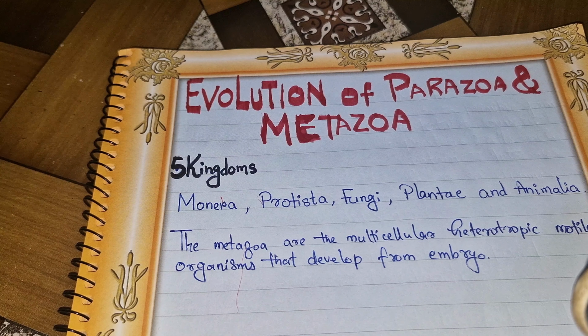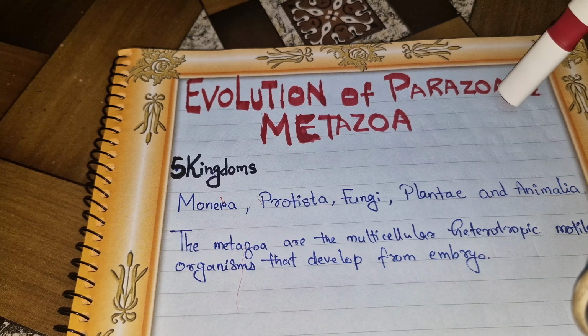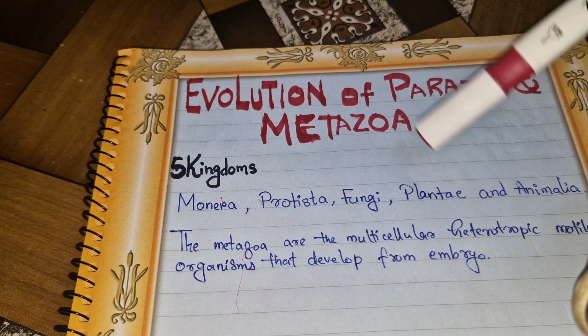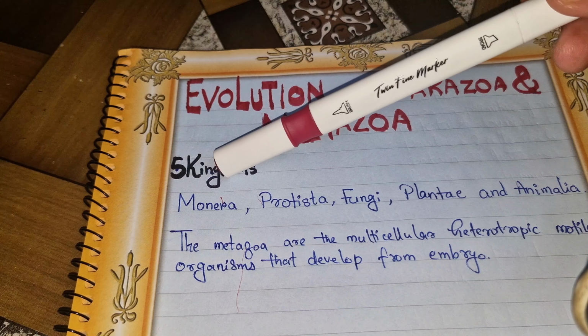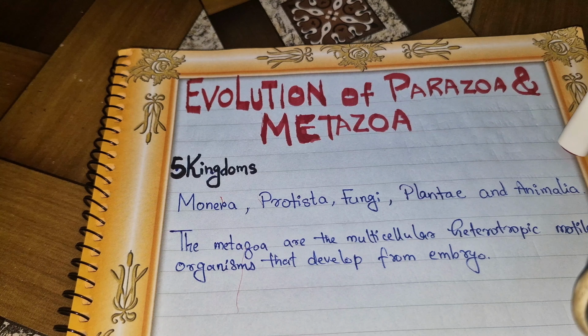Welcome back to Shortbus. Today we are going to discuss the evolution of Parazoa and Metazoa. So I'll start with the introduction, which is as follows: Whittaker classified living organisms into 5 kingdoms. Those kingdoms were Monera, Protista, Fungi, Plantae and Animalia.